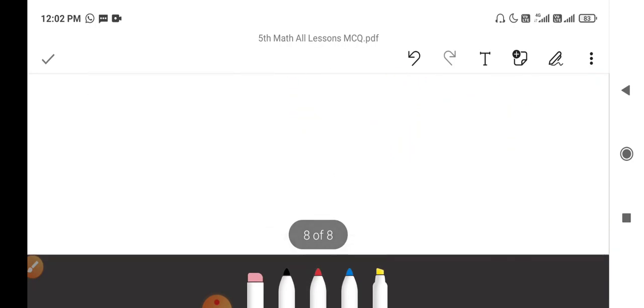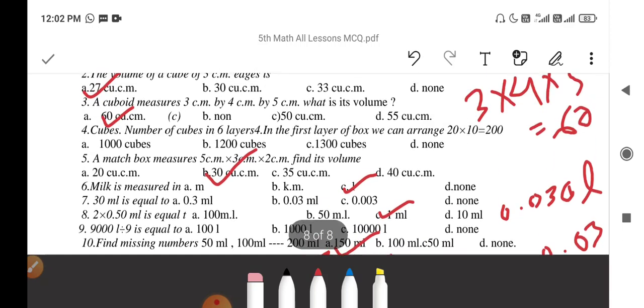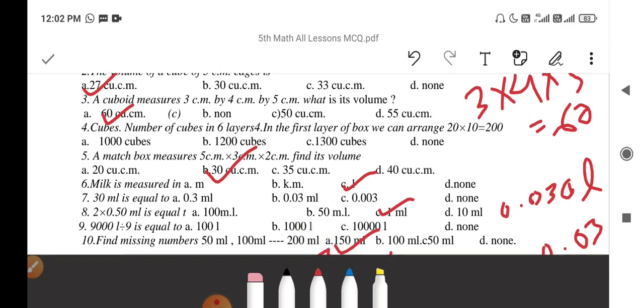So in this video we discussed all the MCQ questions, multiple choice questions from Mapping Your Way to How Big and How Heavy. Wish you all the best for the coming math exam.